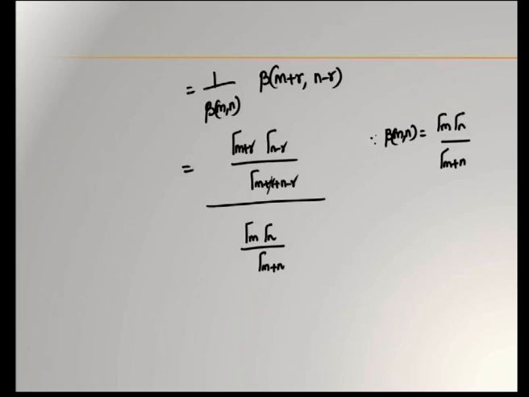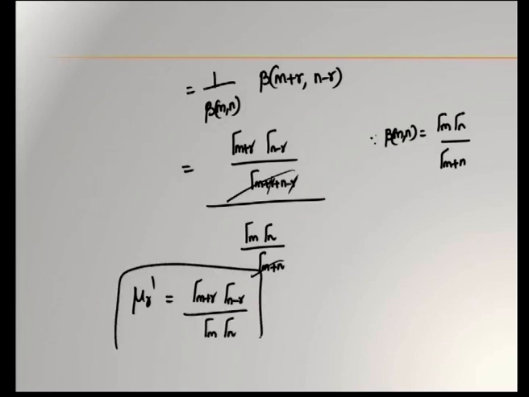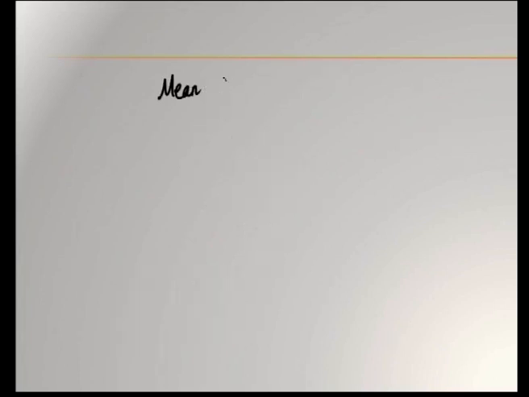And here this r gets cancelled. So, this is gamma of m plus n, and gamma of m plus n and gamma of m plus n can be cancelled, and you have ultimately mu r dash equals gamma m plus r, gamma n minus r by gamma m into gamma n. This is mu r dash. We will now write down what is the mean. Mean is equal to mu 1 dash.